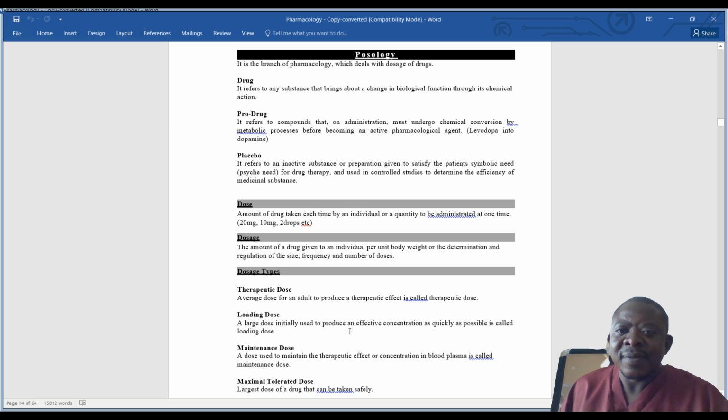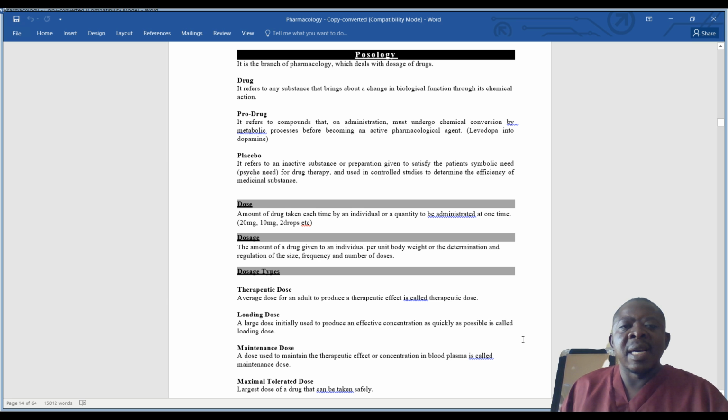That dose which is going to provide or produce therapy is what we call a therapeutic dose.